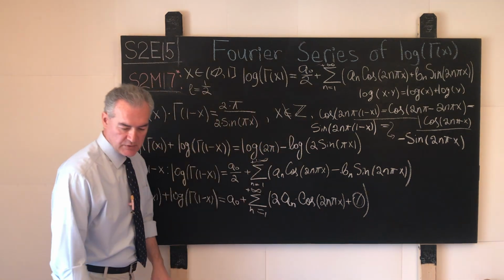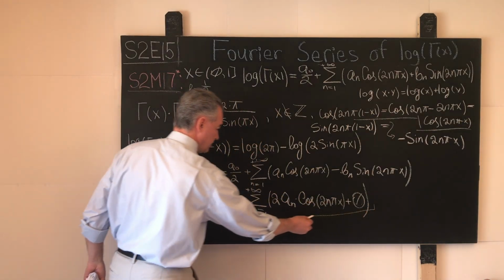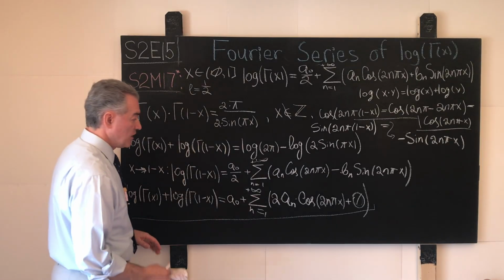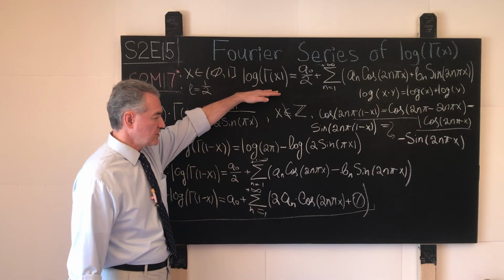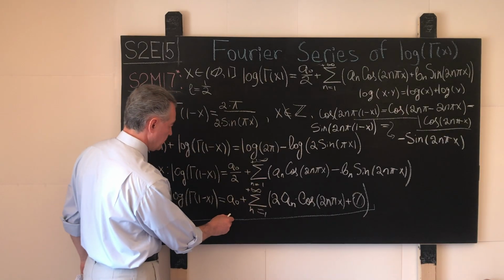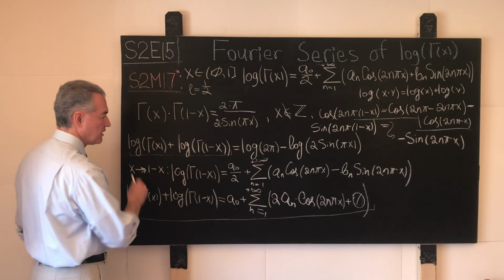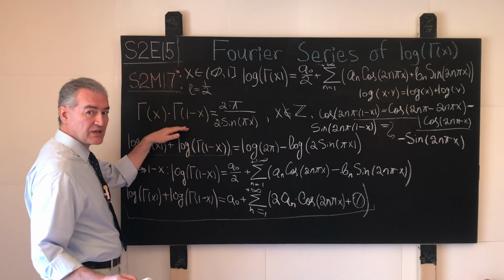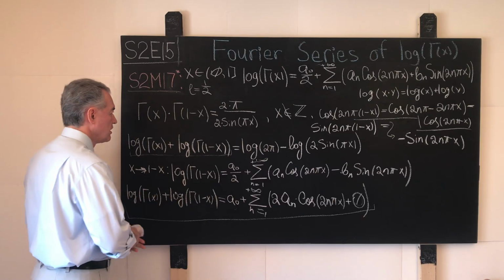Let me grab a new piece of chalk. And what we have over here is a sum that on the one hand we obtained by applying this transformation to this function over here. On the other hand, we know this expression right here, and the expression we obtained over here by logarithmicizing the reflection formula. See, this is the beautiful play of thought. This is where mathematics happens in some sense. The play of thought.